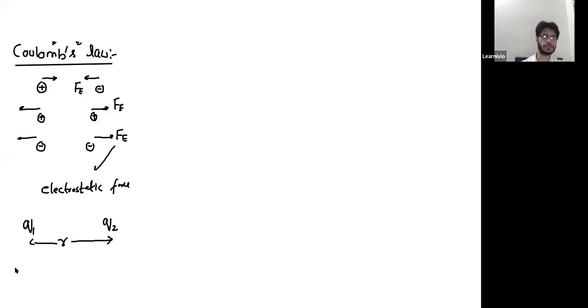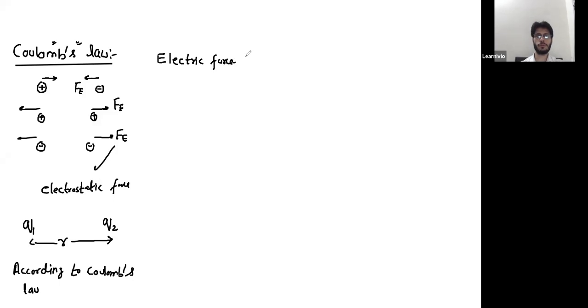So according to Coulomb's law, the electrostatic force, we can even say the electric force between two charges, F, is directly proportional to the product of charges.